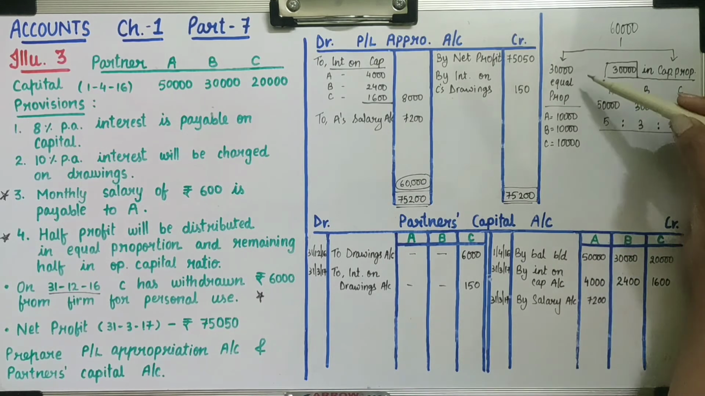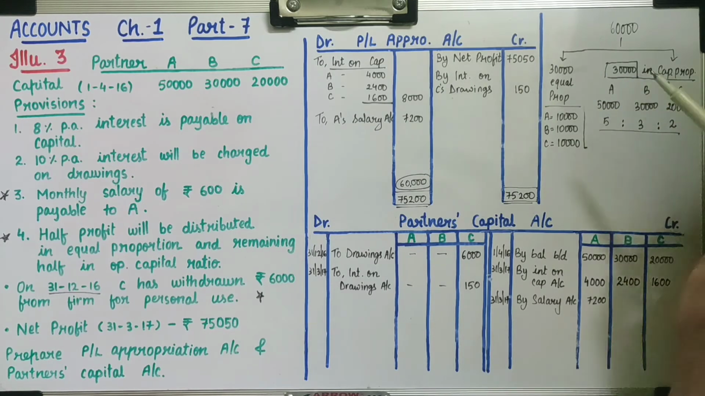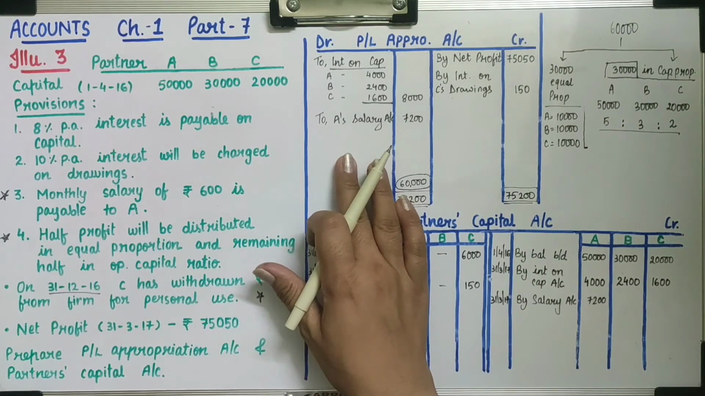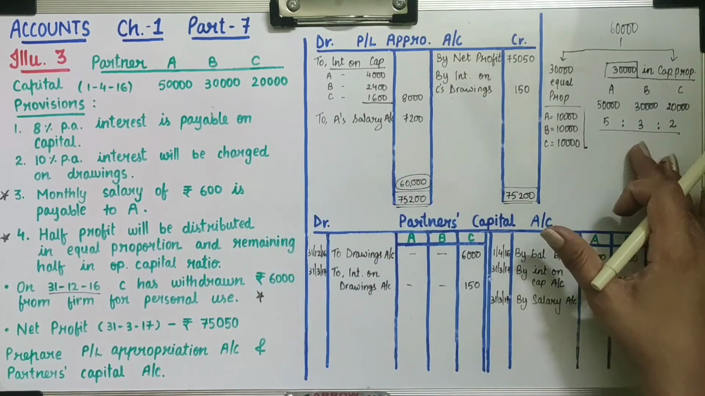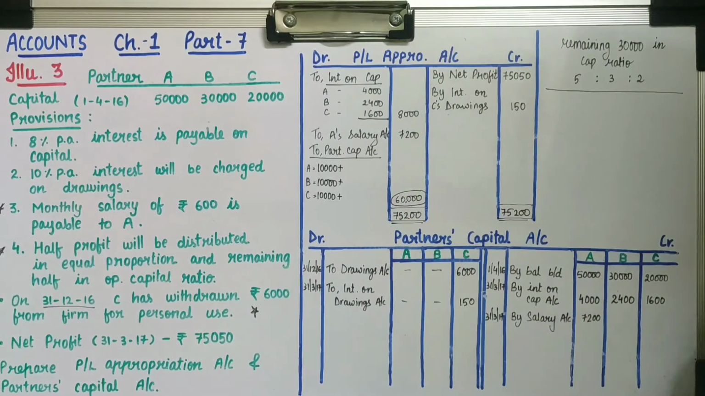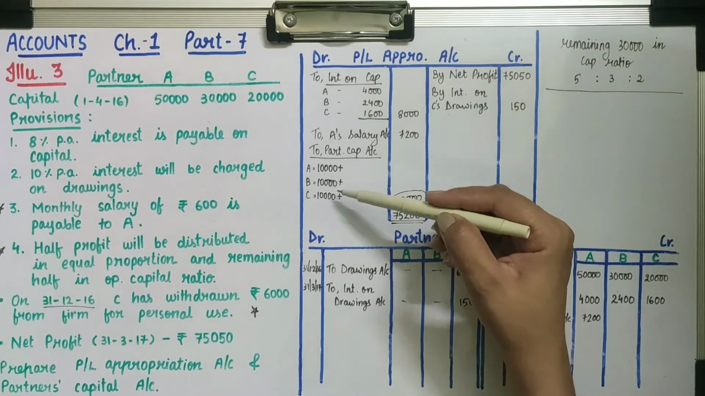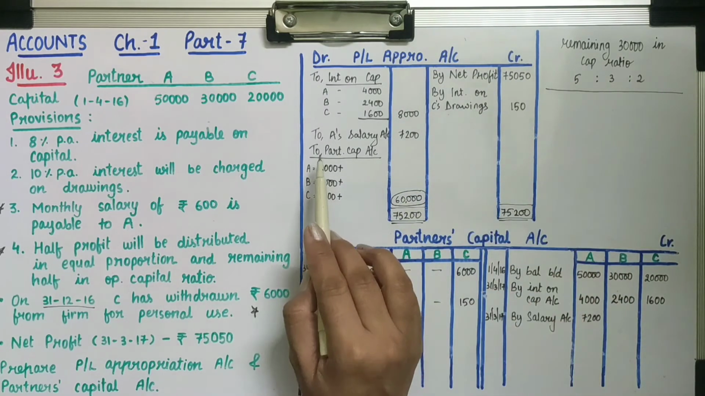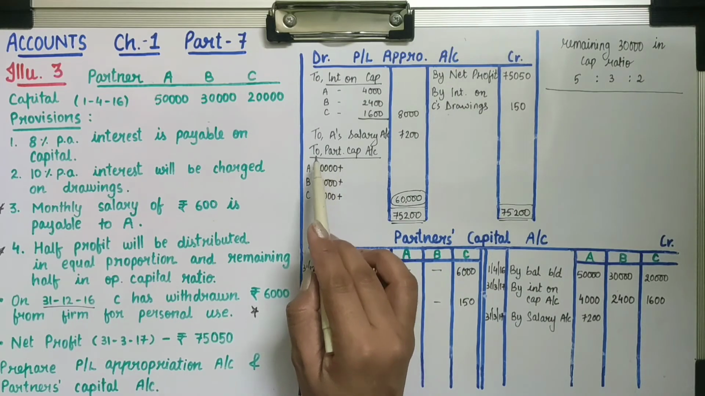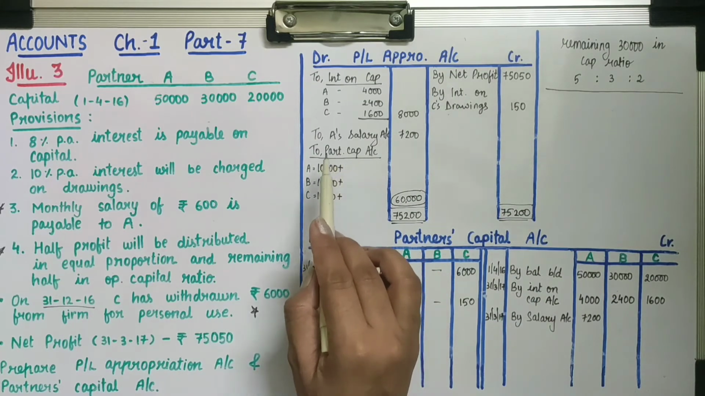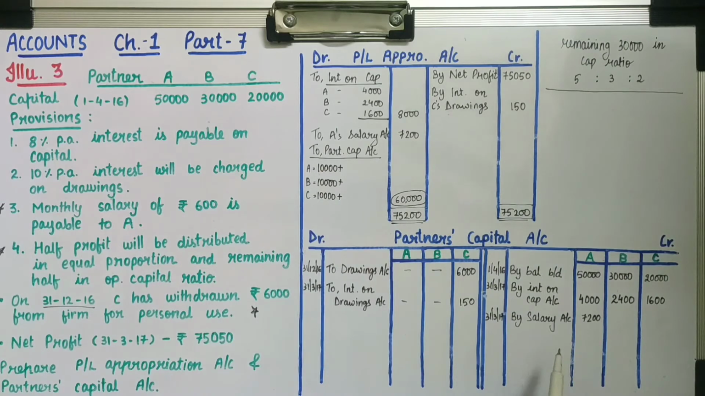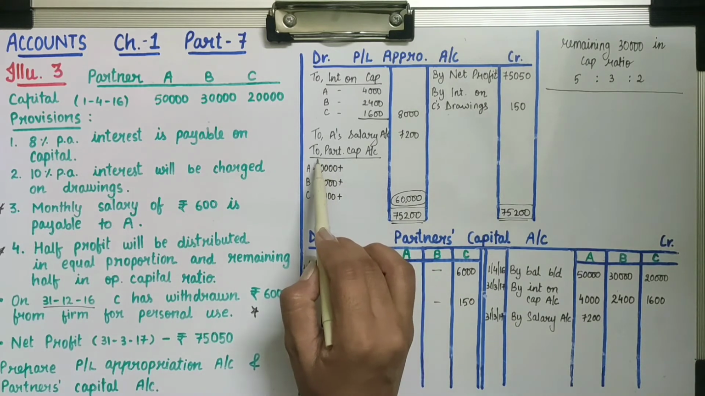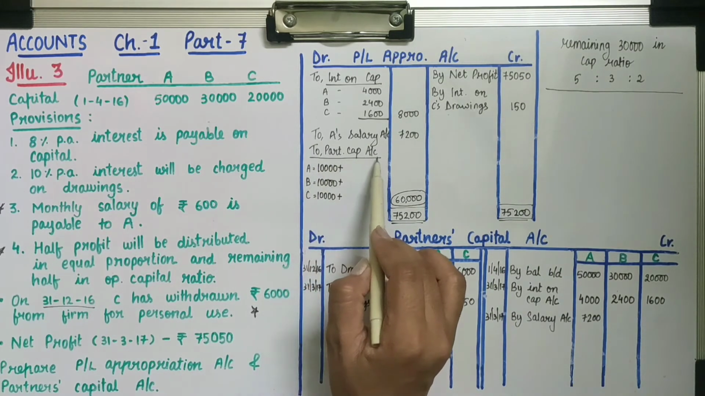Here I am writing the half of 30,000 distribution of profit in the inside column. Then we will distribute the remaining half. Now see here, the half distributed profit I have written in the inside column, as we are giving to partners. So, to partners' capital account, as we will give cross effect in capital account. So here we have to write to partners' capital account.